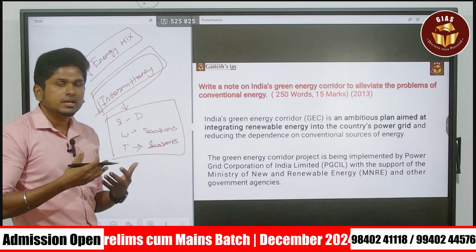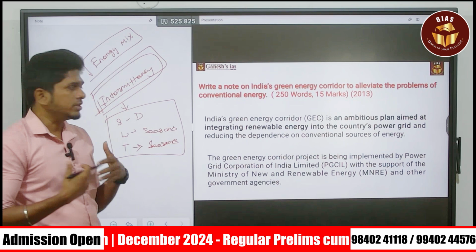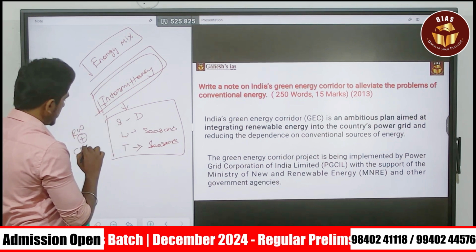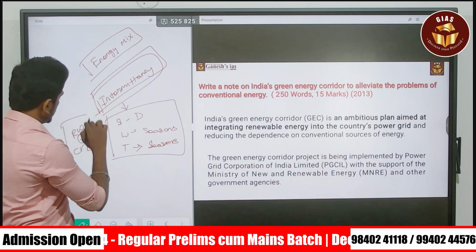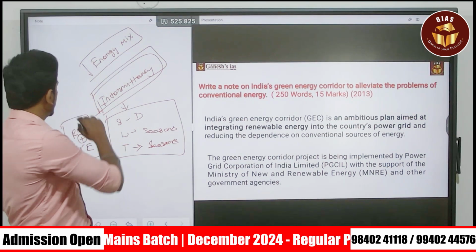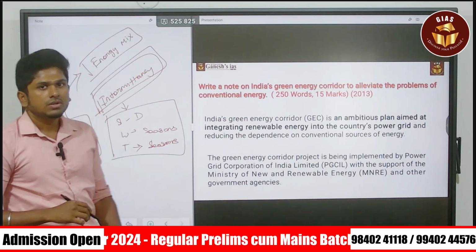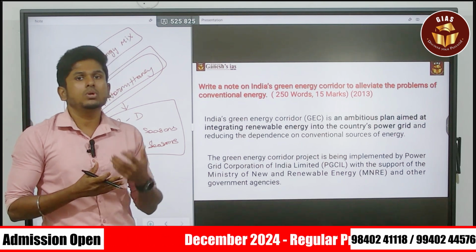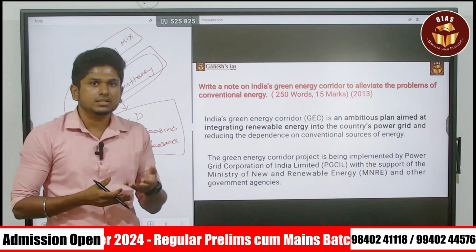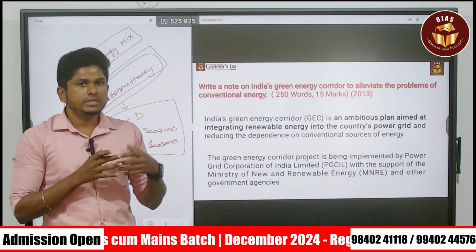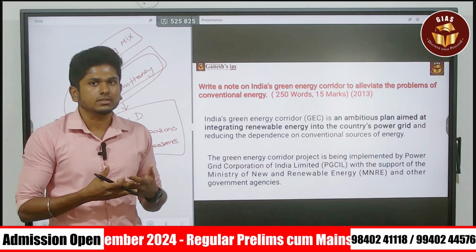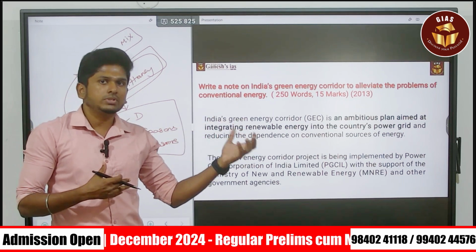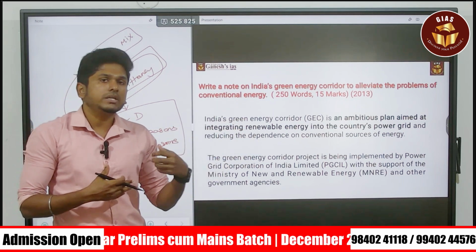So in that scenario, we need to integrate renewable energy with conventional energy sources. That is called the energy mix. That is the major issue. And also there is fluctuation in the voltages. That is also a major concern when it comes to renewable energy. So these are certain issues we need to address. Without addressing them, we can't achieve the target of 2030. That is the major concern.